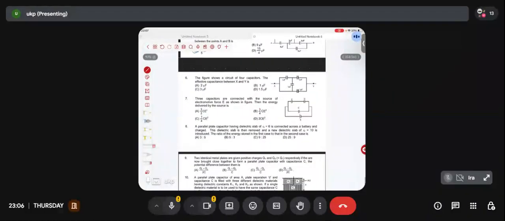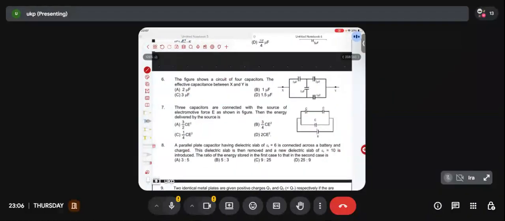So let's move to the next. The figure shows a circuit of 4 capacitors. Find the effective capacitance between X and Y. Quick. Done?